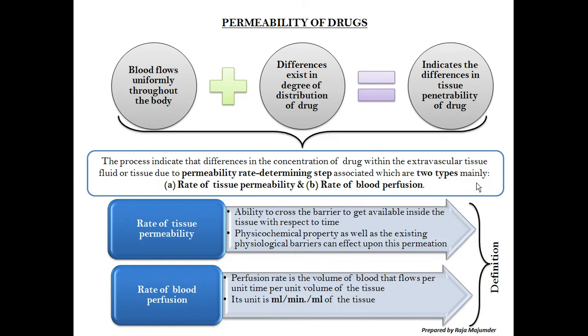Why? Because if the drug is not able to permeate freely, or by any chance of process, that means there is a rate limiting step. And another thing is the blood perfusion. Blood flows uniformly throughout the body, as I said first. So which organ has what rate of perfusion?